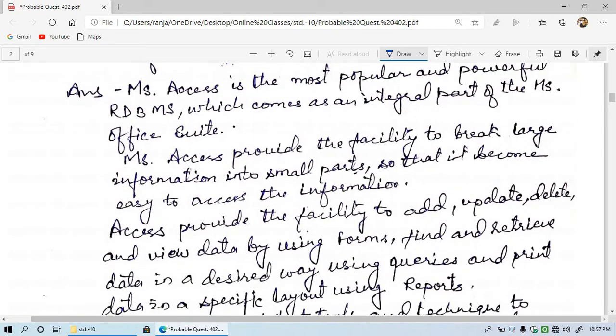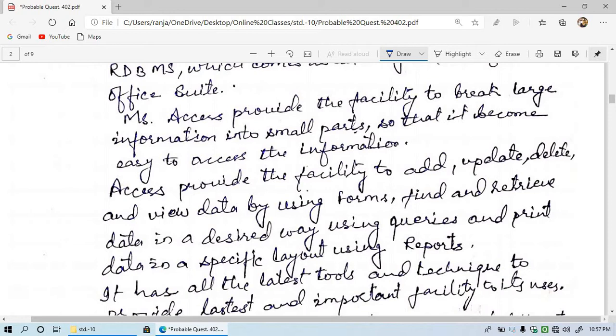So MS Access provides the facility to break large information into small parts so that it becomes easy to access the information. MS Access is a database management system software, and it is a relational database management software, and it has the facility to break the large information into small parts. We can divide it into smaller parts so that it becomes easy to access the information.